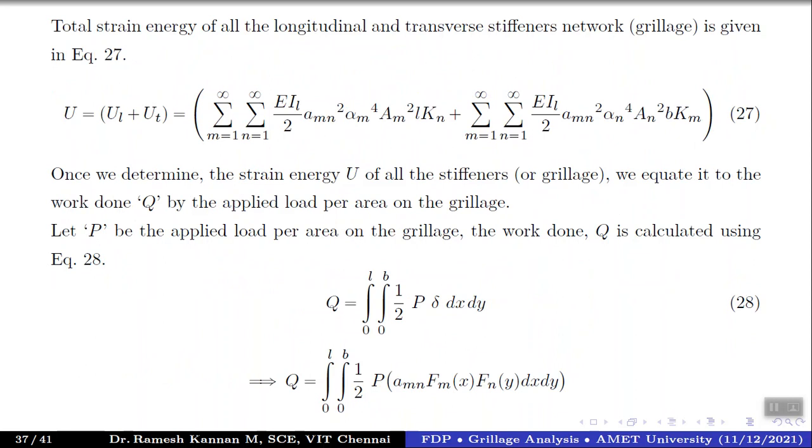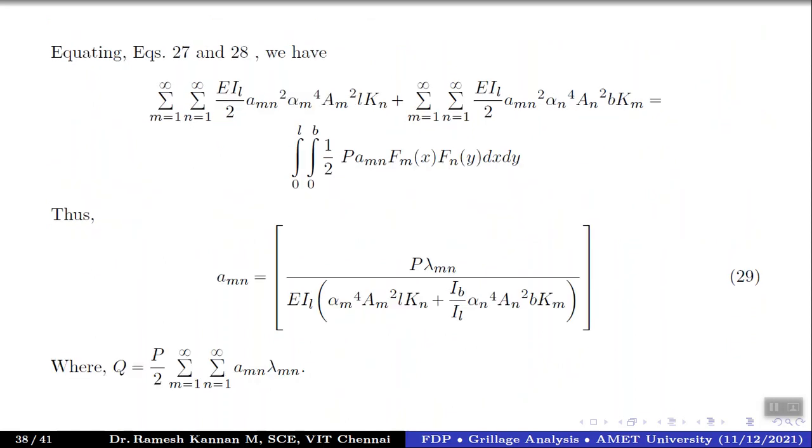Once you equate equation 27 with equation 28, some arithmetic is involved, and you get this factor A_mn. Before that, we first need to integrate, and there will be one factor. We replace P by 2, summation of m equals 1 to infinity, n equals 1 to infinity, A_mn lambda_mn. So it's a factor, and we replace that factor in this expression.